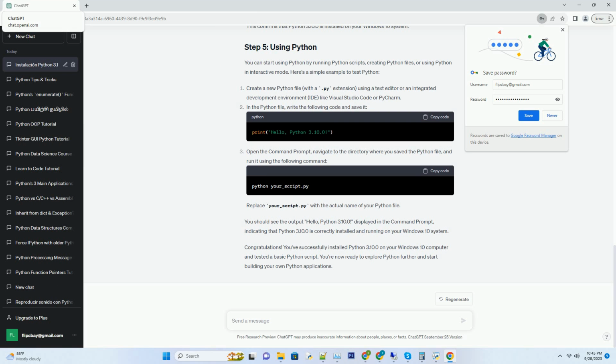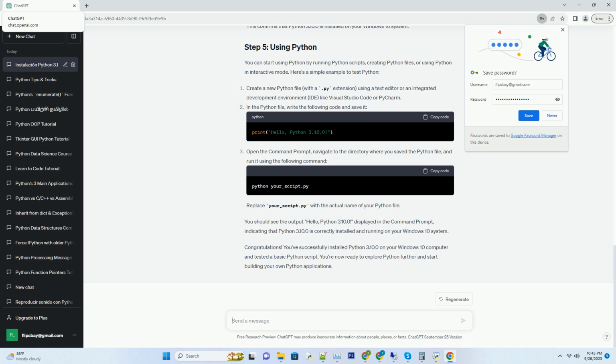Locate the downloaded installer file. It should be named something like Python 3.10.0 AMD64.exe for 64-bit or Python 3.10.0.exe for 32-bit. Double-click on the installer file to run it. A user account control, UAC, prompt may appear. Click Yes to allow the installer to make changes to your system.